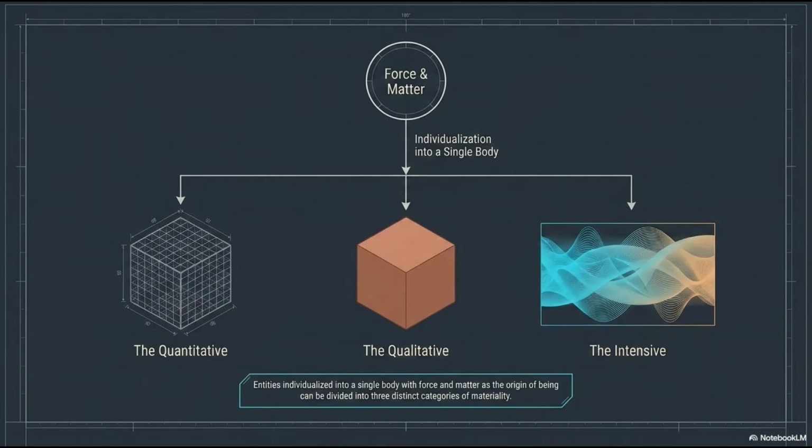How do we categorize the nature of being? When force and matter individualize into a single body, they branch into three specific categories: the quantitative, which is measurable; the qualitative, which is defined by essence; and the intensive, which acts as the dynamic threshold between the two.